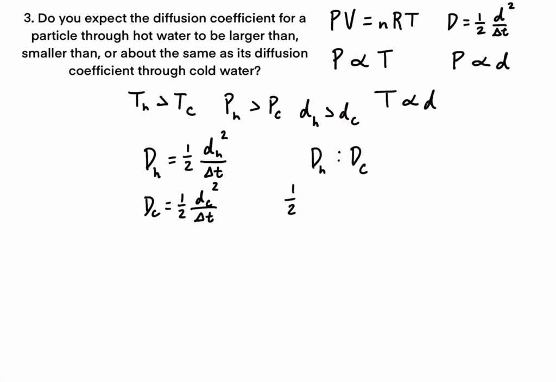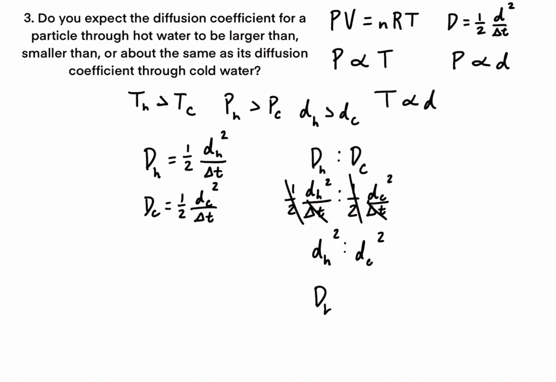we can say that 1/2 dH squared over change in time, compare it to 1/2 dC squared over change in time. And we see that our 1/2s cancel out, the change in time cancels out, and we're just left with dH squared compared to dC squared. And we already know that dH is greater than dC. So we can say that our diffusion coefficient for hot water is greater than our diffusion coefficient for cold water.